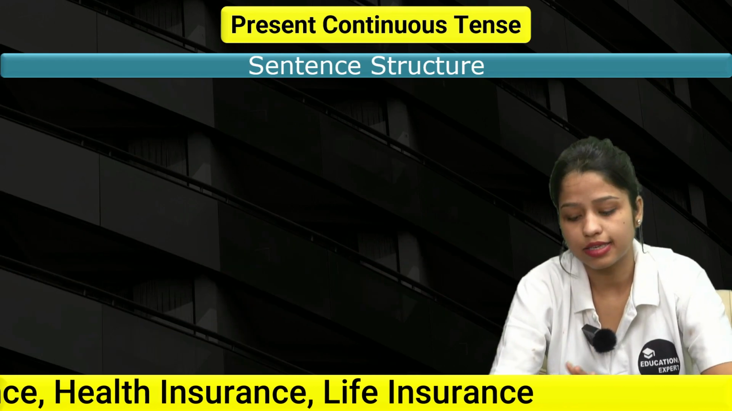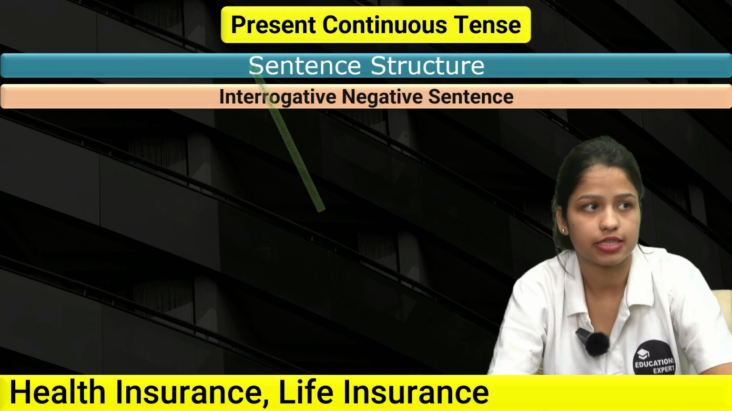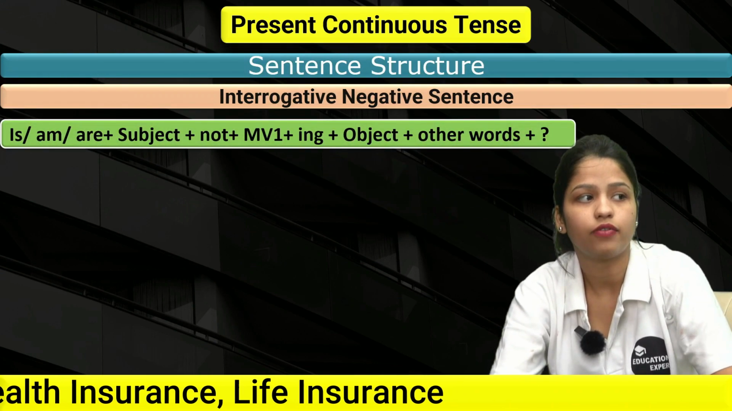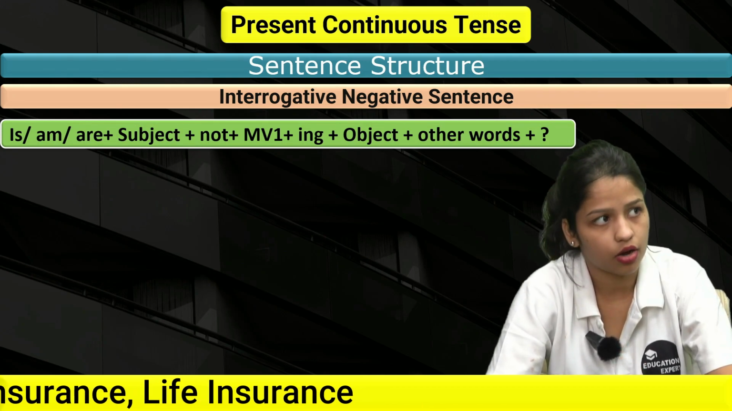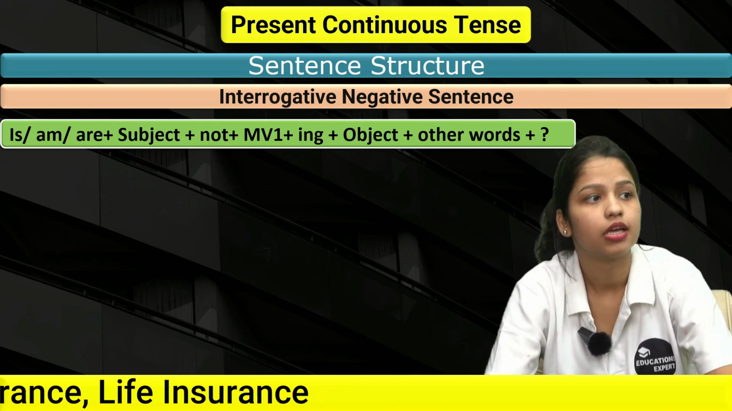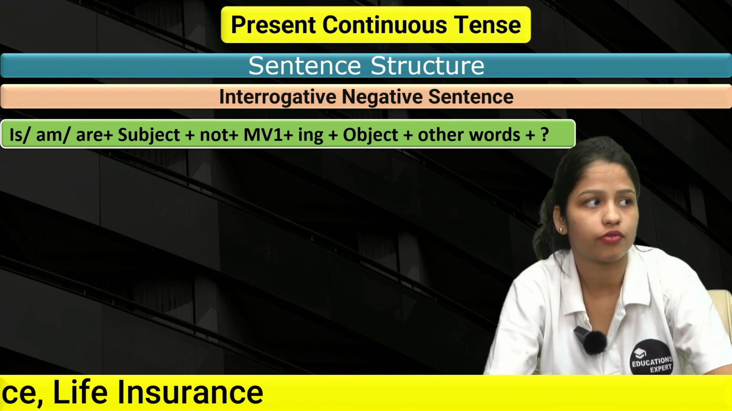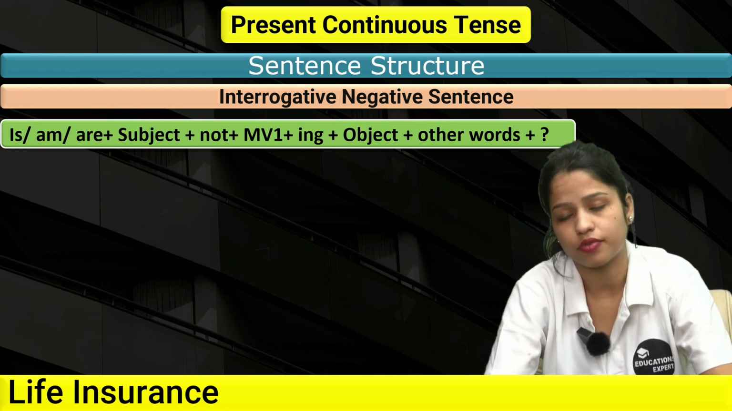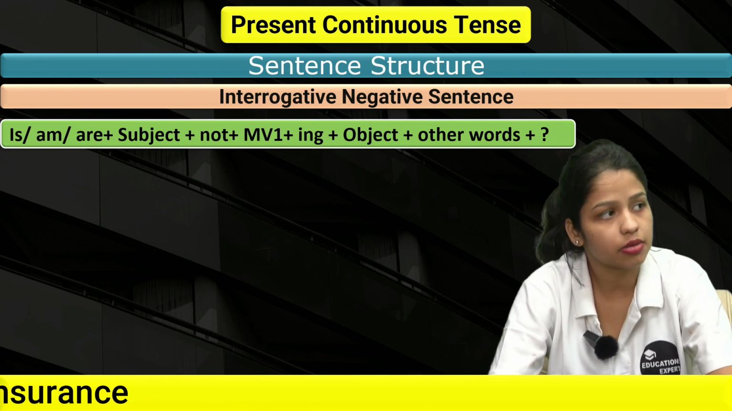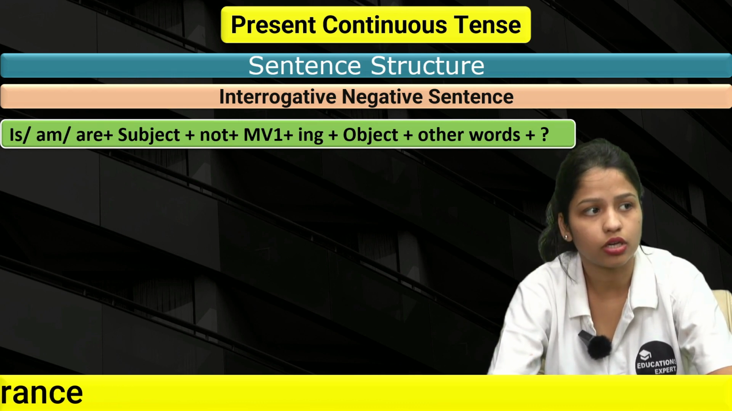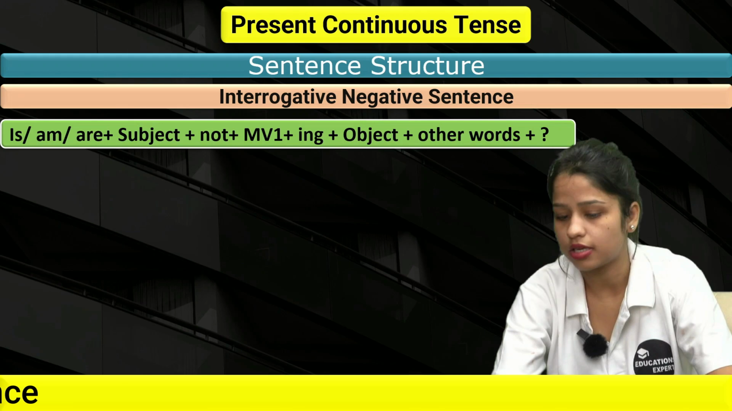All right, now let's understand interrogative negative sentences. See, I have told you the exact structure would be the same as the interrogative sentences. Because we're talking about negative, you just have to add not after the subject. Otherwise, the sentence structure would be exactly the same. Is, am, are, subject, not, MV1, ing, object, other words, and question mark.